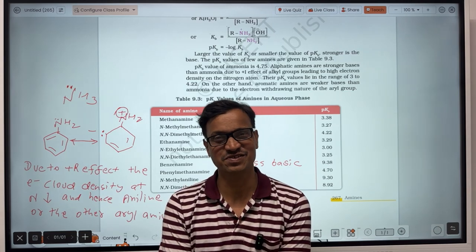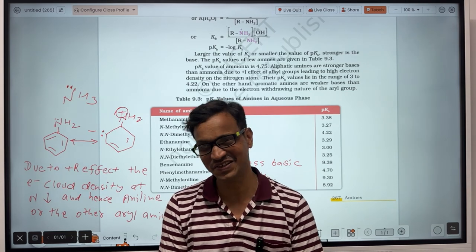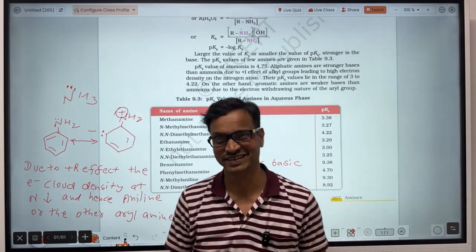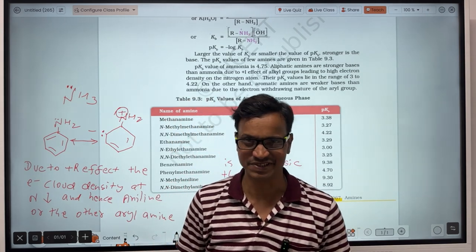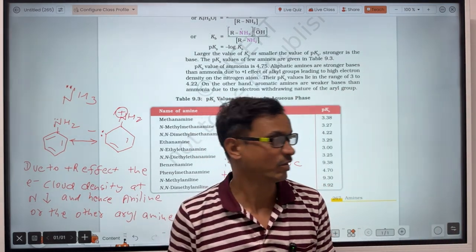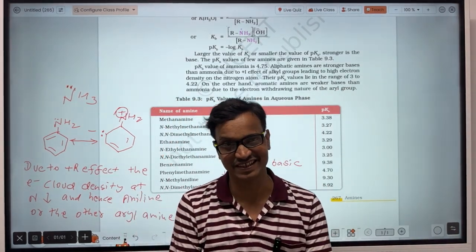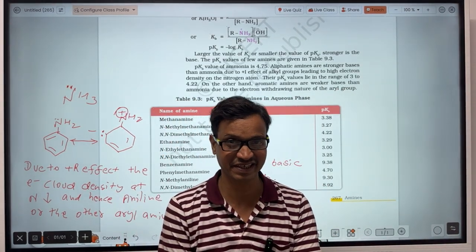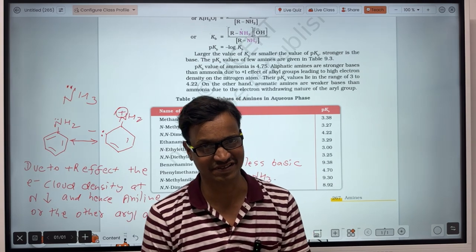So one is the reason and the second one is the order. And order is asked frequently in NEET as well as in Main and in 12th board examination.